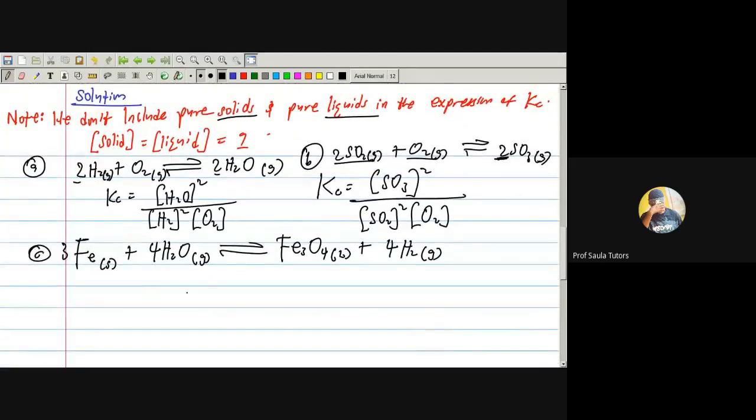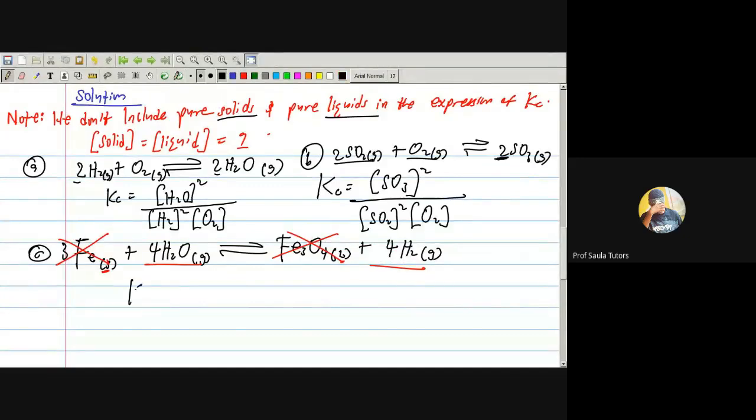How do we write the expression for the equilibrium constant? Guys, please pay attention to something. Before you write, anywhere you see pure solid or pure liquid, cancel them away. Look at solid here, cancel this away. Look at liquid here, cancel this away. So you are left with this and this. Now, write the expression for the equilibrium constant for all you have. Take away solid, take away liquid.